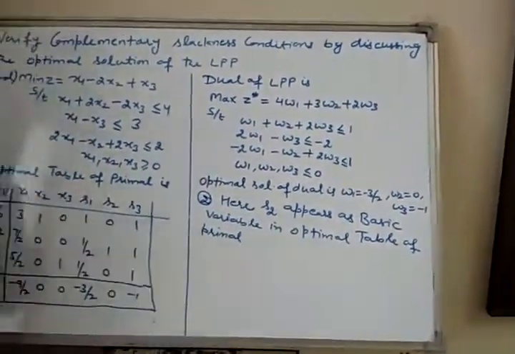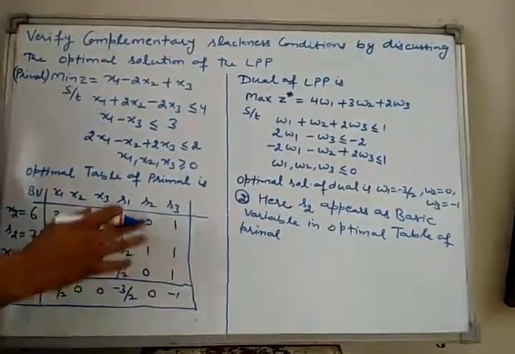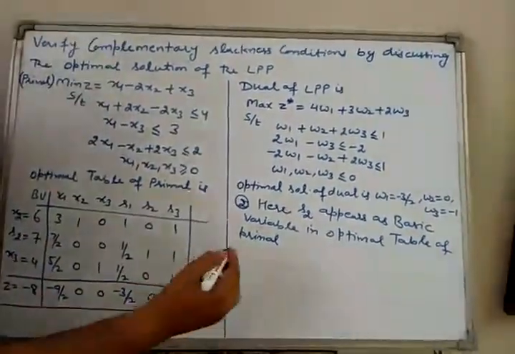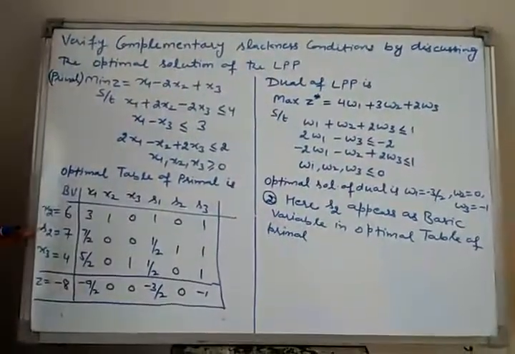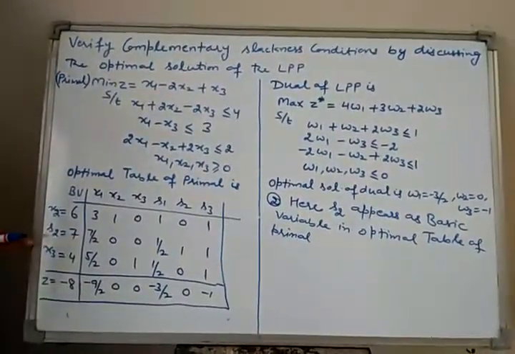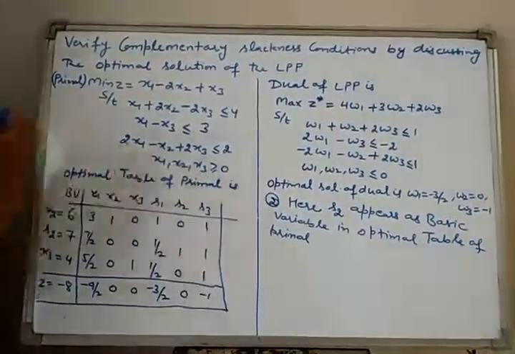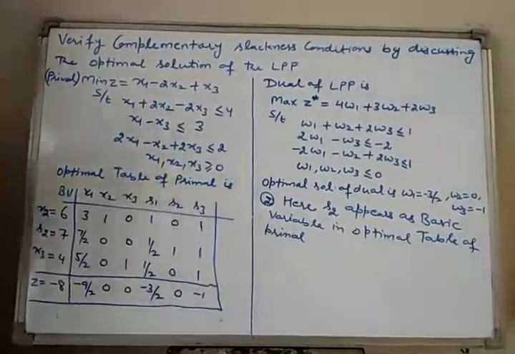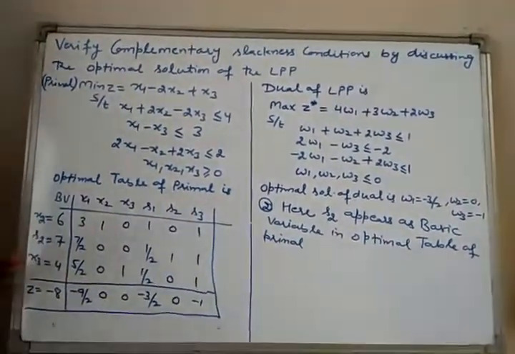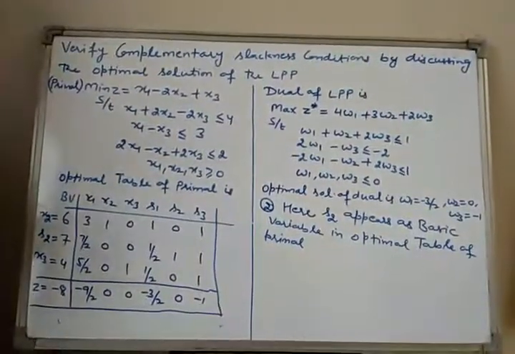Now, according to the complementary slackness condition, if slack or surplus variable Sk appears in the optimal table of primal, then the corresponding dual variable assumes 0 value in the optimal solution of dual.